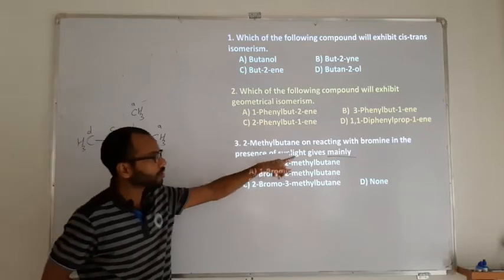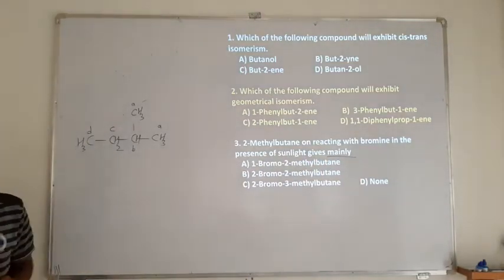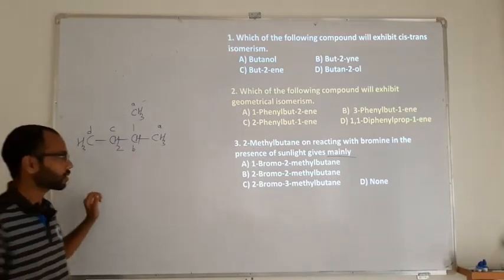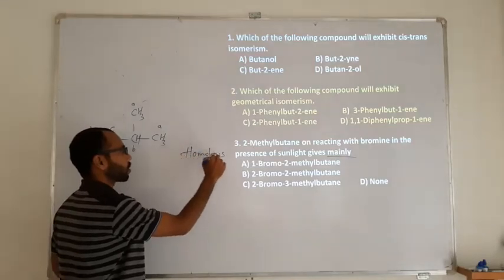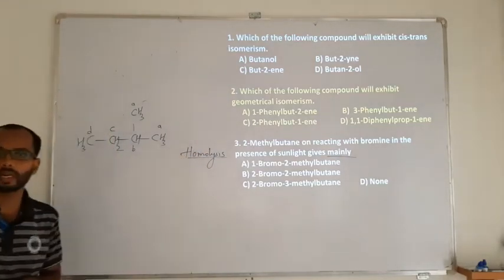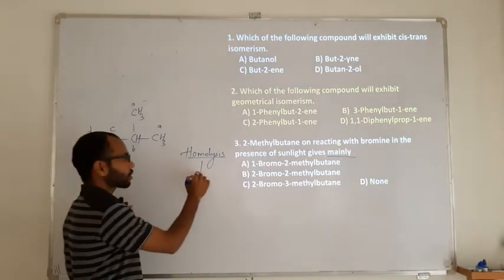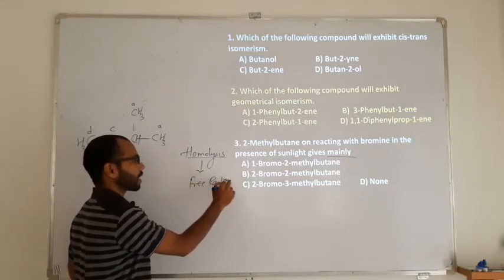But the question is asking you for the major product. And in this reaction, there will be homolysis, or homolytic cleavage of a covalent bond. And whenever homolytic cleavage takes place, it is going to form a free radical.